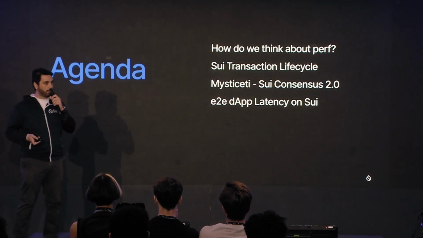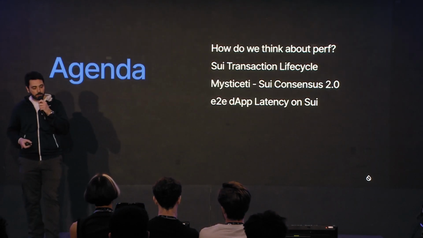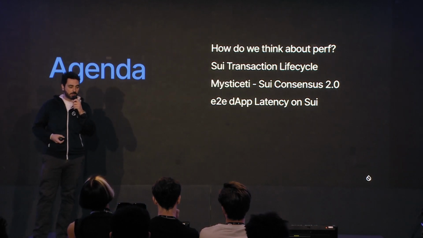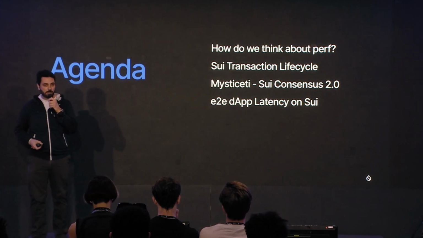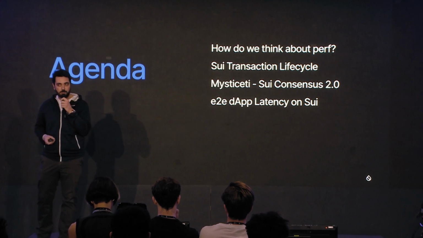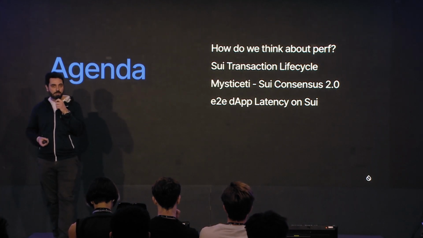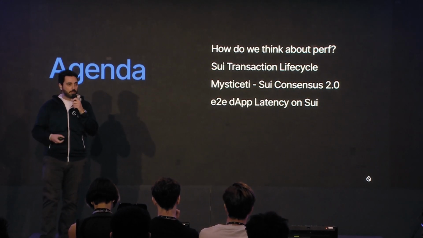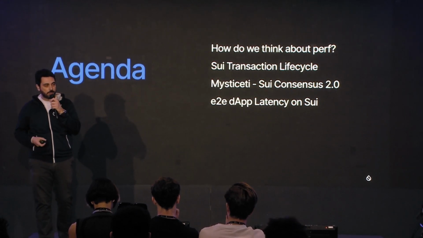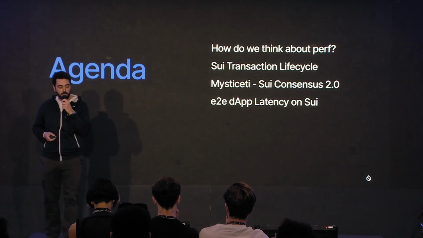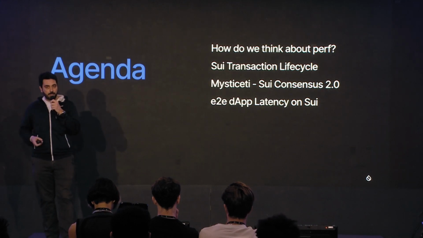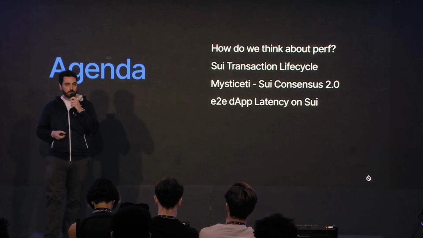So what are we going to talk about today? We're going to talk about how we think on performance. We're going to touch a little bit on the transaction life cycles, so we can set the grounds. Then Aaron is going to present about the new consensus engine that we are currently integrating, Mysticeti or Consensus 2.0, as we call it. And then in the end, we're going to touch on the end-to-end dApp latency.